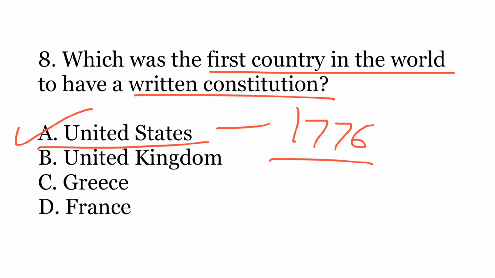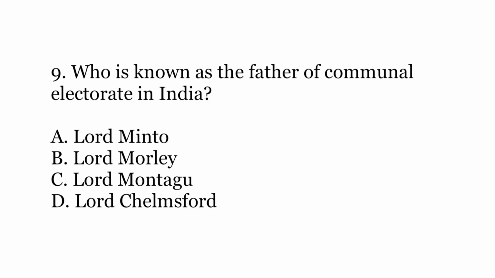For example, the United Kingdom does not have a written constitution. It has an unwritten constitution. Similarly, Greece and France got it much later. So 9th question is: who is known as the father of communal electorate in India? The options are: A, Lord Minto; B, Lord Morley; C, Lord Montagu; or D, Lord Chelmsford.